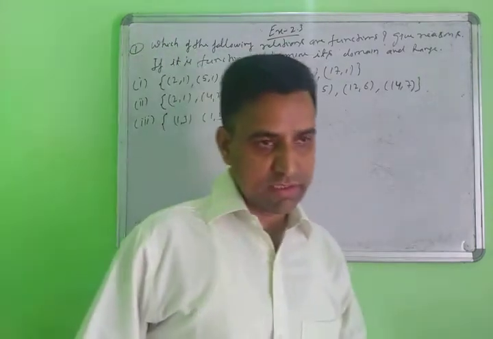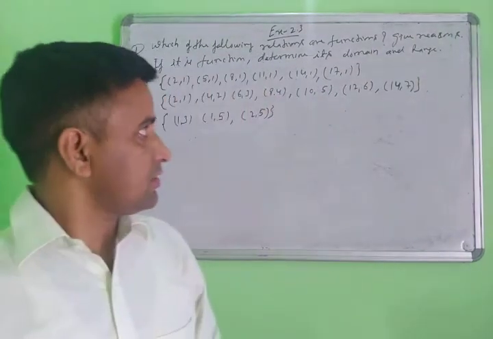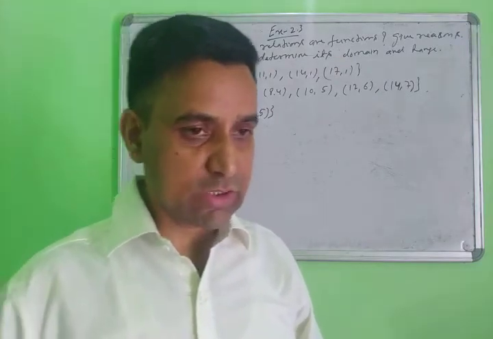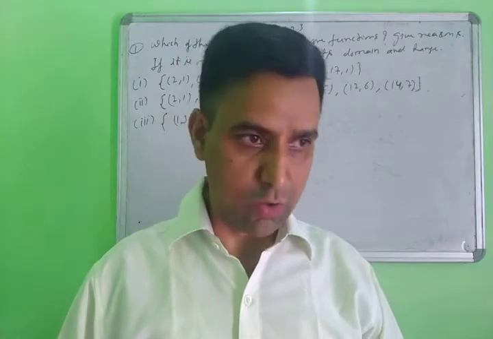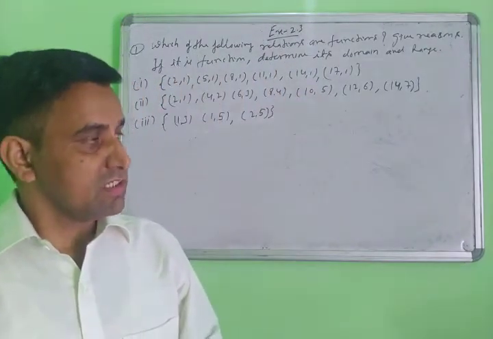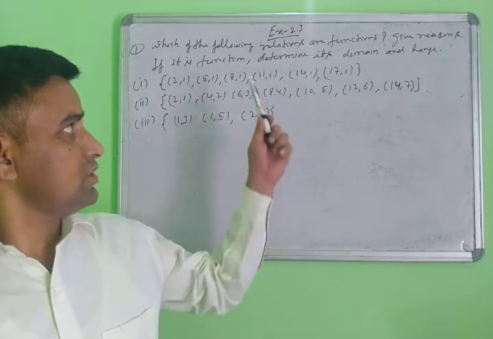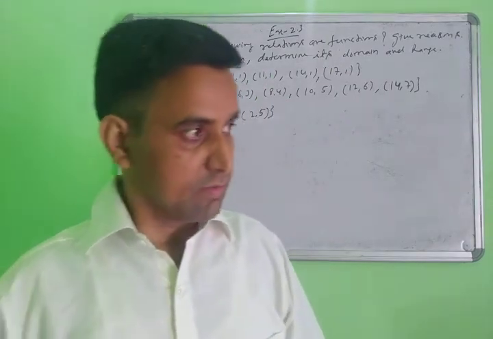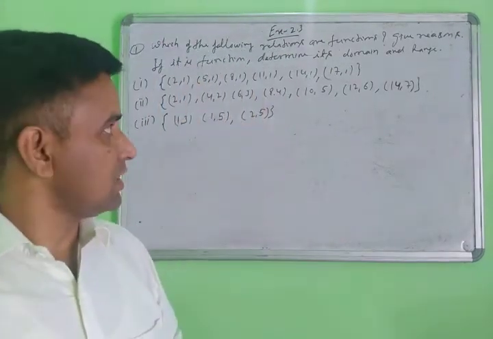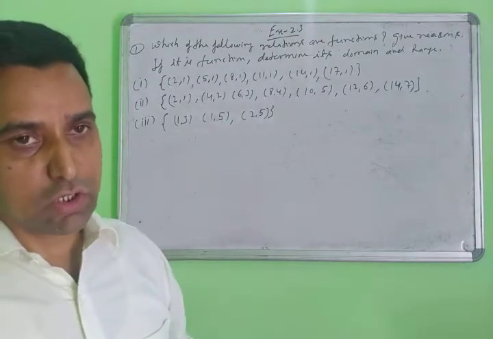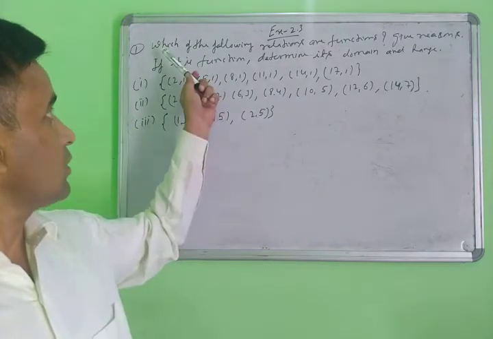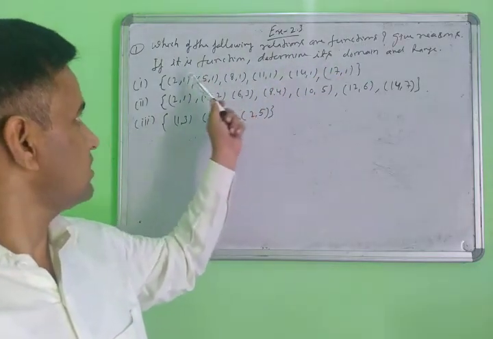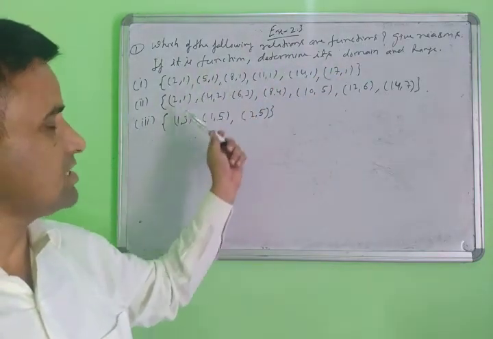Yes, students. Then I am taking question number one, exercise 2.3, to check whether you understand function and relation or not. This is the basis of checking which relation is a function and which relation is not a function. This is the basic concept of your knowledge. Question: which of the following relations are functions? Here I am taking three parts.